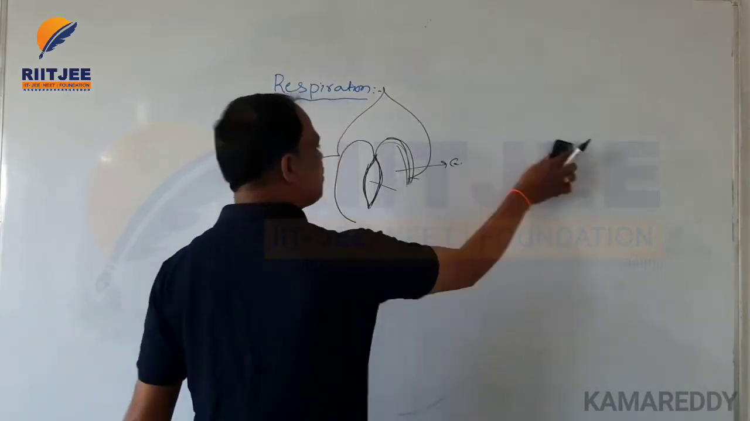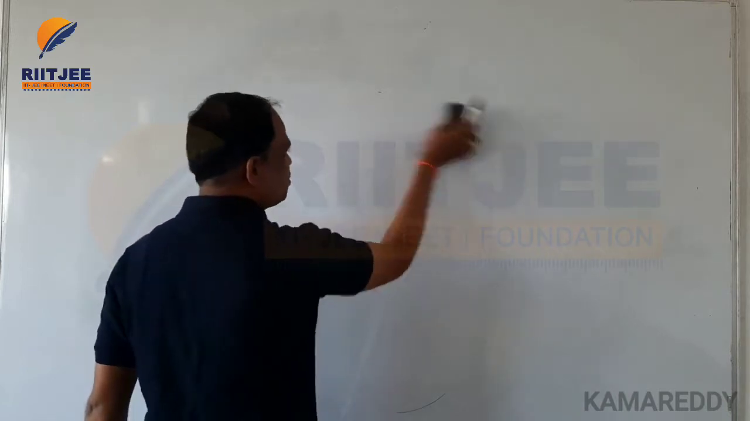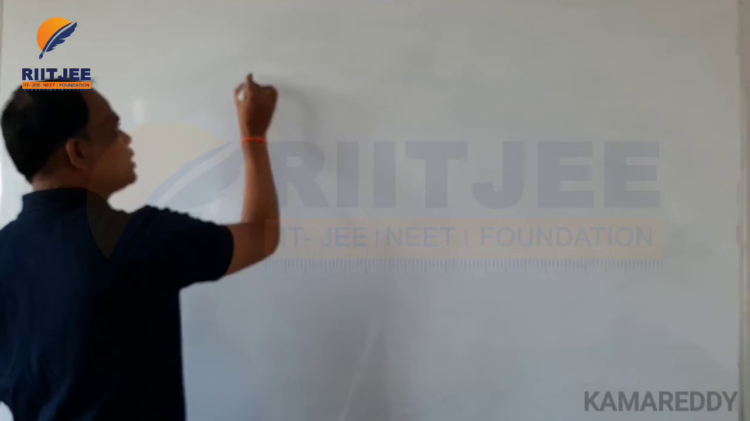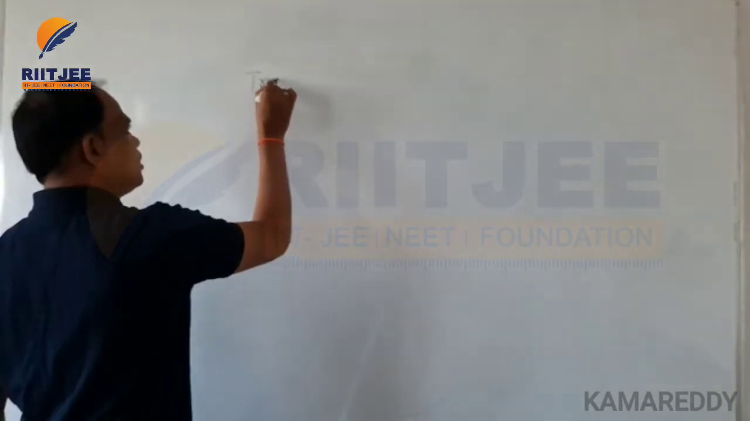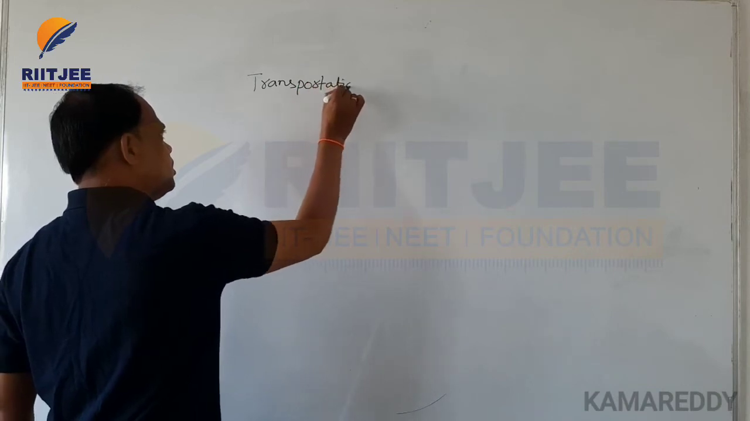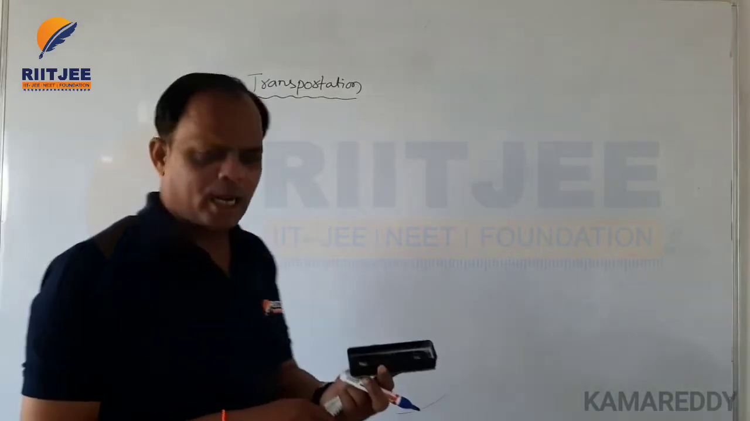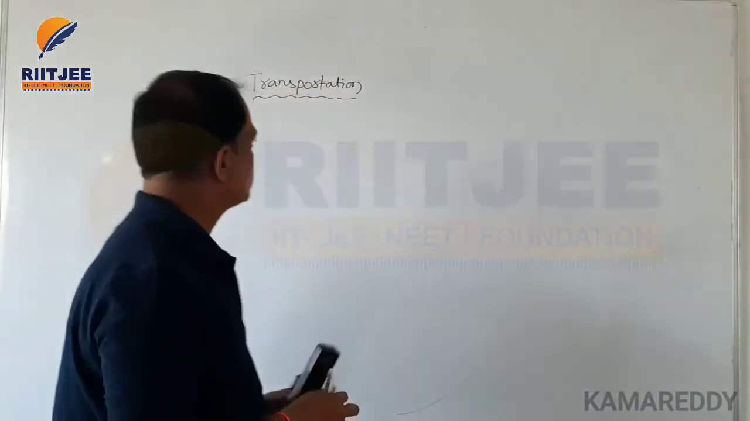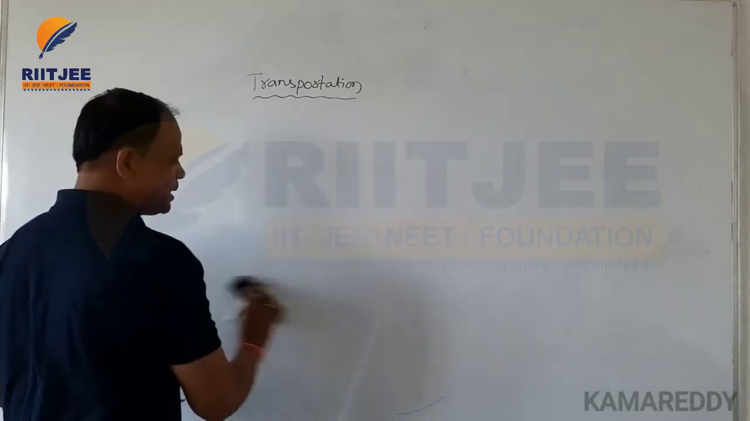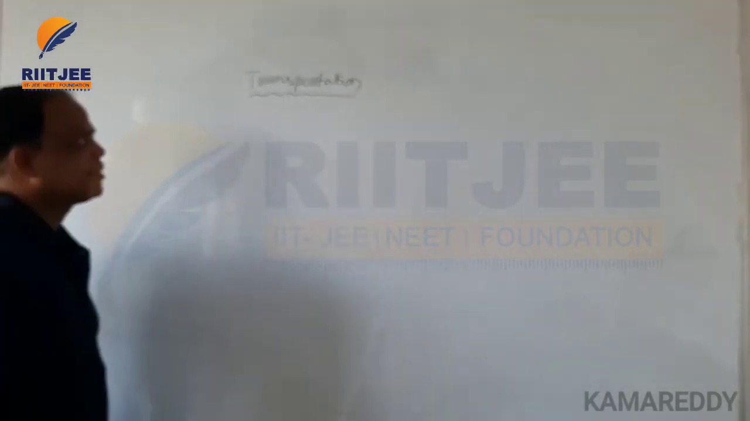And the next life process, the next topic of life process, is transportation. The next topic is transportation. Okay, so this is the next topic in the life process. Here the next topic is transportation. Okay. Right, the photosynthesis is completed and then respiration is completed. So the next topic is transportation.